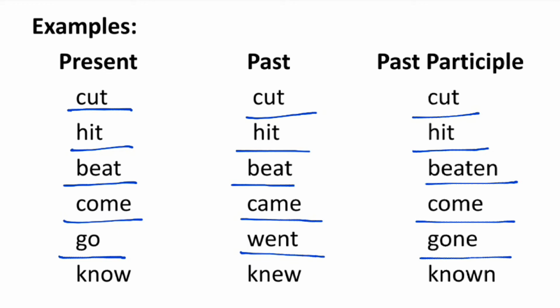Here all the forms are different. The last example is know, knew, known. Here also all the forms are different. So we can see that these verbs do not have any fixed pattern. Ed, d or ied is not added with them.